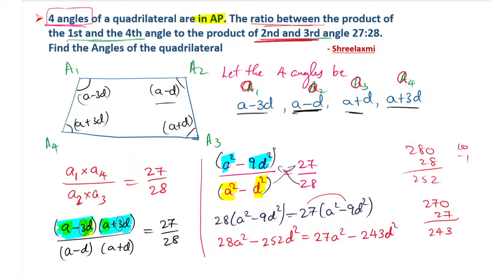Okay. 27 minus 30 will be 240. Yes, it is the correct answer. So 243 d square. So next calculation part, you continue with the calculation part.